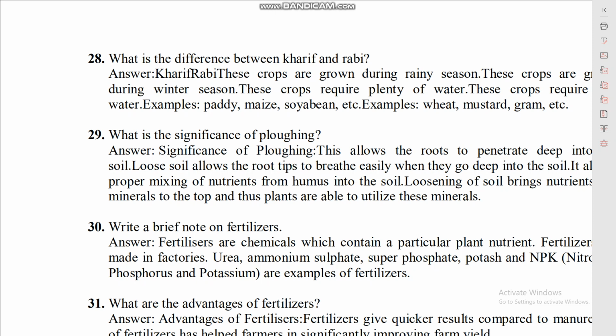What is the difference between Kharif and Rabi? Kharif crops are grown during rainy season.